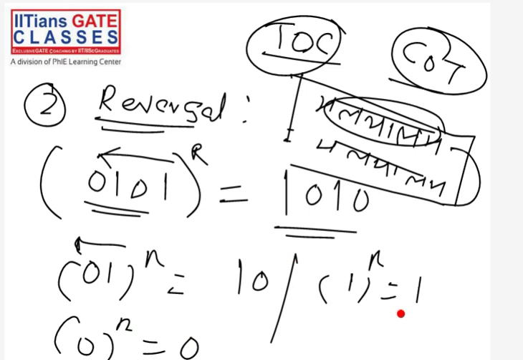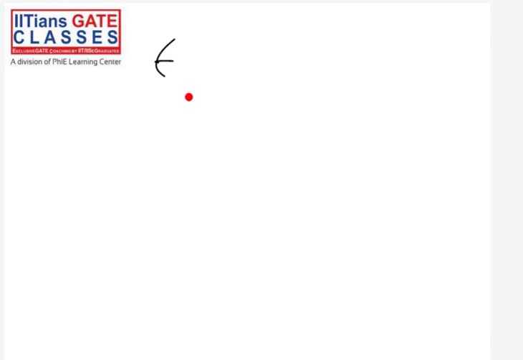Now what is the reverse of epsilon? Remember, epsilon is nothing but a blank symbol. If you write this blank symbol in forward order or reverse order, it does not matter. So epsilon reverse is epsilon itself. This is the reversal operation.